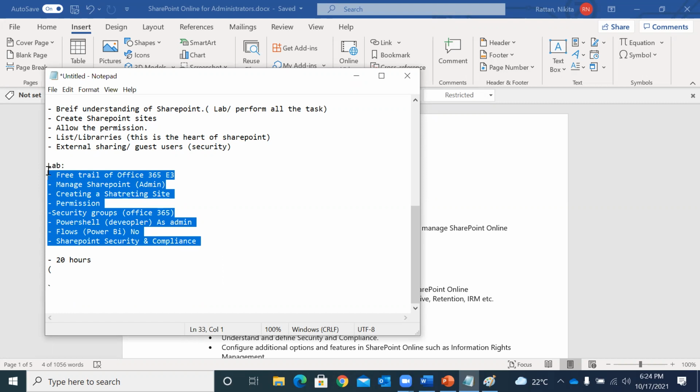A site template is a predefined template provided by Microsoft by default when you go for SharePoint Online. So communication site, team site, Microsoft 365 group, and so on. These are the templates provided by SharePoint, and according to your need, you can choose the template and create your site. We are going to cover this in our future sessions, and I'm also going to show you. So don't worry about that.